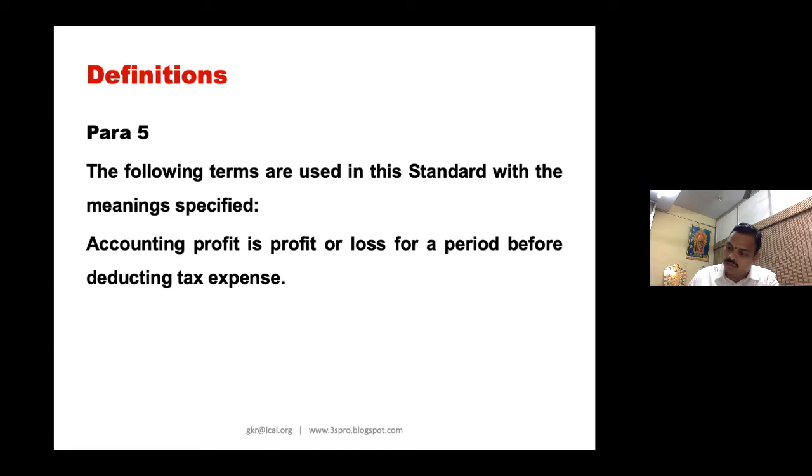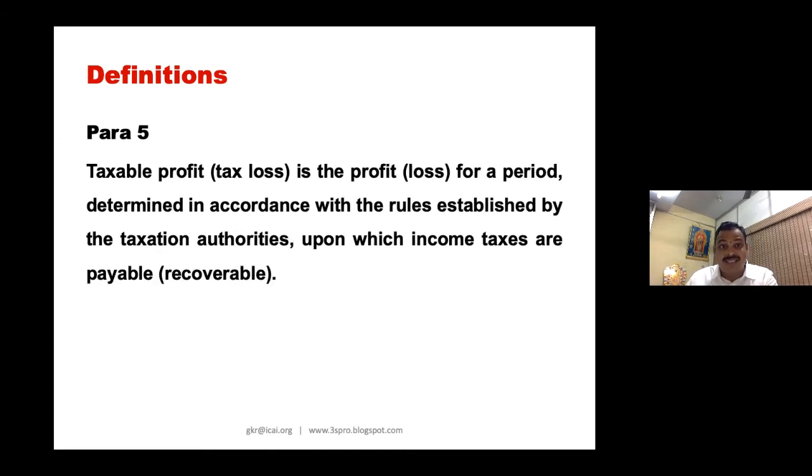for all of you guys? Accounting profit versus taxable profit. Please understand these terms. Taxable profit.